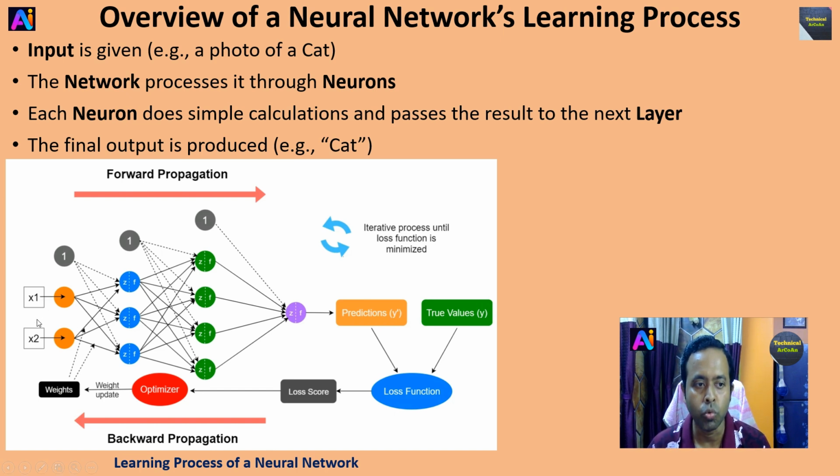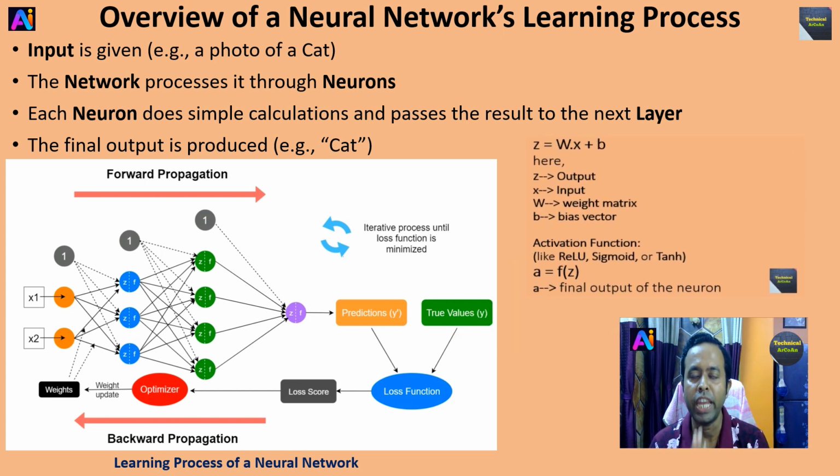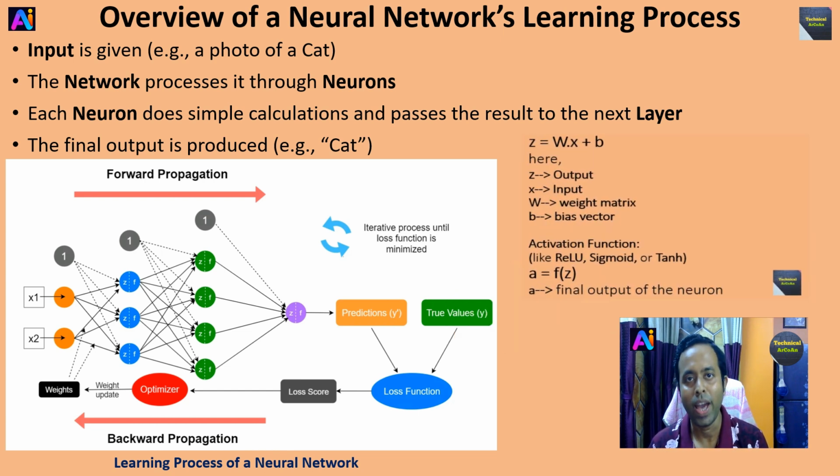So this x1 and x2, these are the input features. These go into the first hidden layer, and these gray circles with label 1 are the bias nodes added to each layer. Okay, now forward propagation just passes the signal from left to right, and each layer computes z = w·x + b, where z is the output, x is the input, w is the weight matrix, and b is the bias vector.